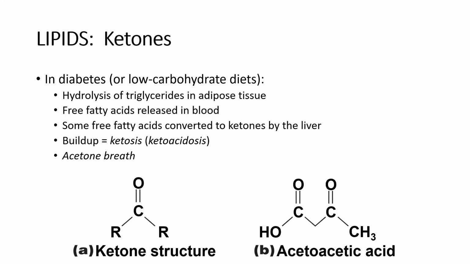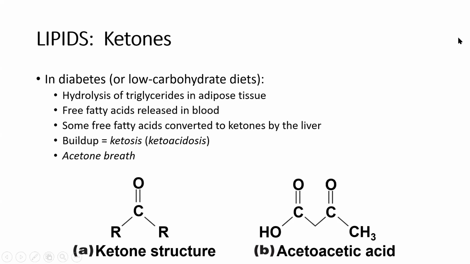I'll explain why diabetics have low carbohydrate or low glucose levels. In diabetes, whether it's type 1 or type 2, there's an inability for our cells to take up glucose because of the presence of the hormone insulin. Insulin is the hormone that sends the signal to our cells to take up glucose from the bloodstream so that it can be used to create energy within our cells.